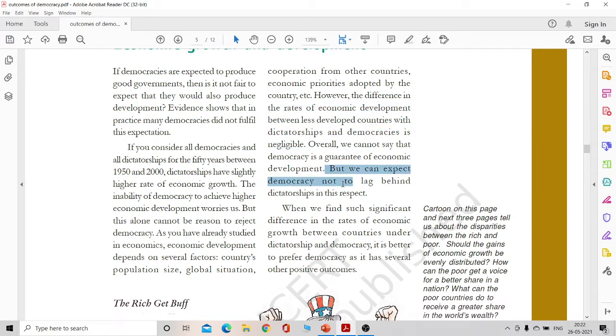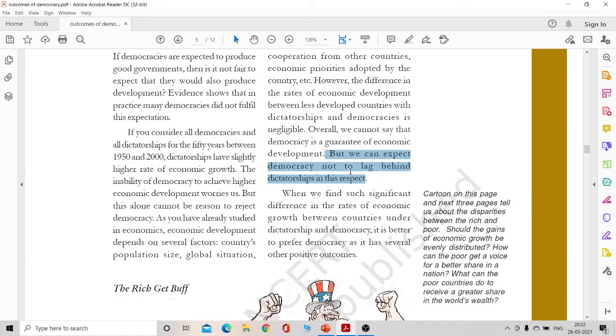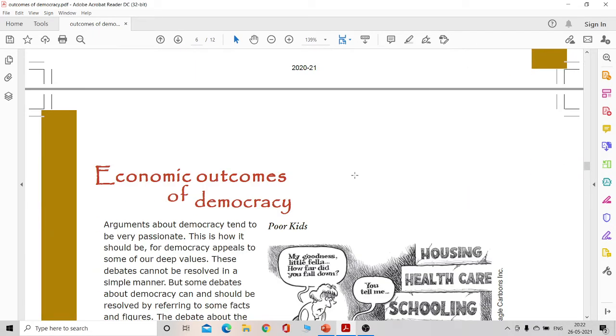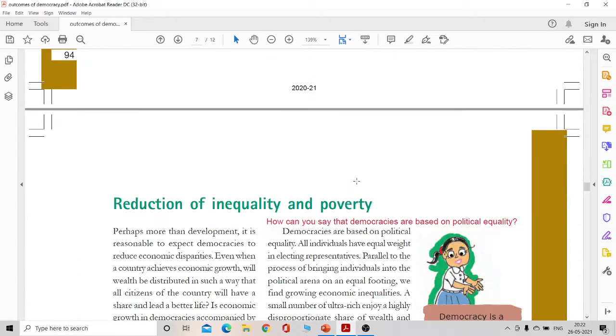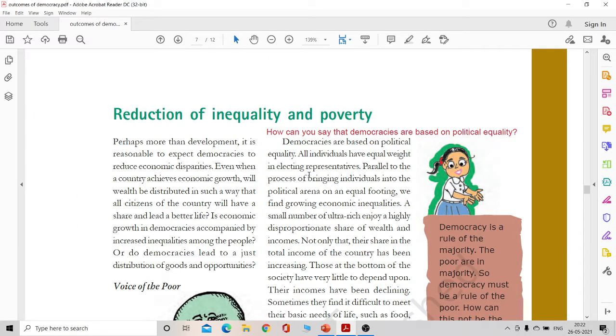But we can expect that a democracy will not lag behind in this respect as far as economic prosperity is concerned. However, we do see that there is a lot of economic inequality.